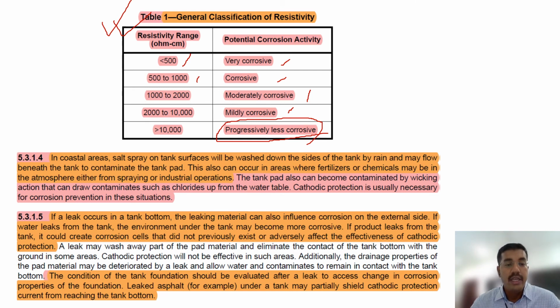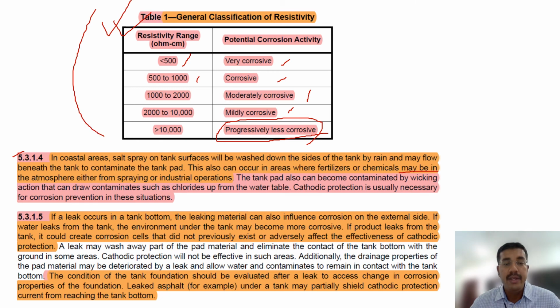Okay. In coastal areas, salt spray on the tank surface will be washed down the sides of the tank by rain and may flow beneath the tank, causing contamination of the tank bed. This also can occur in areas where fertilizer and chemicals may be used. So this is not so important. I just put it for your knowledge. You can read it and have some idea how it happens.